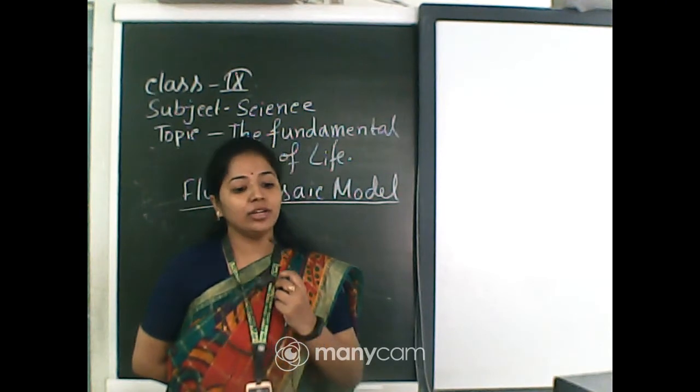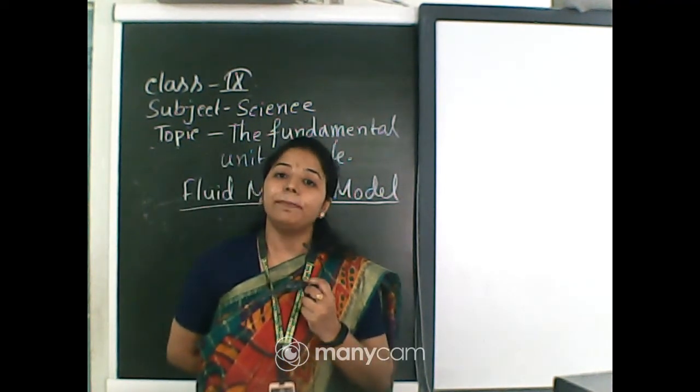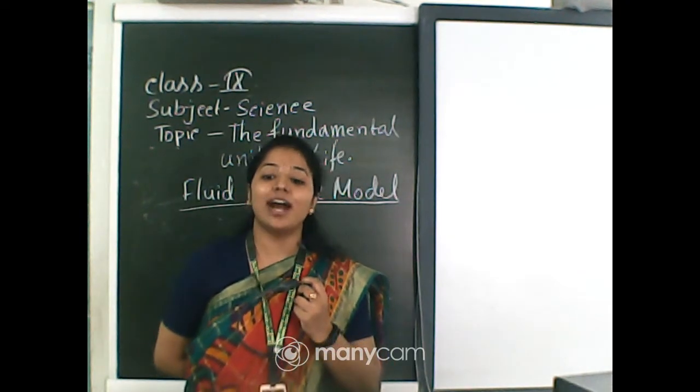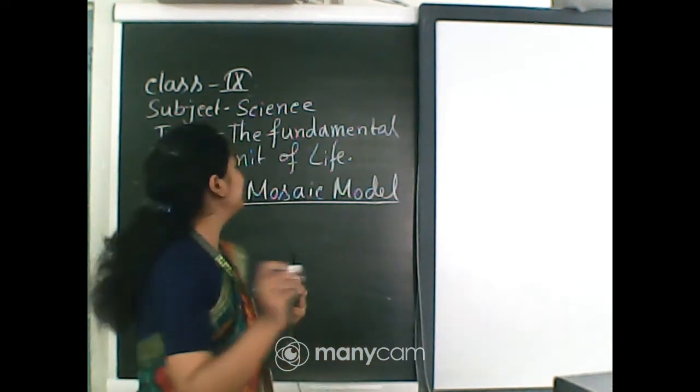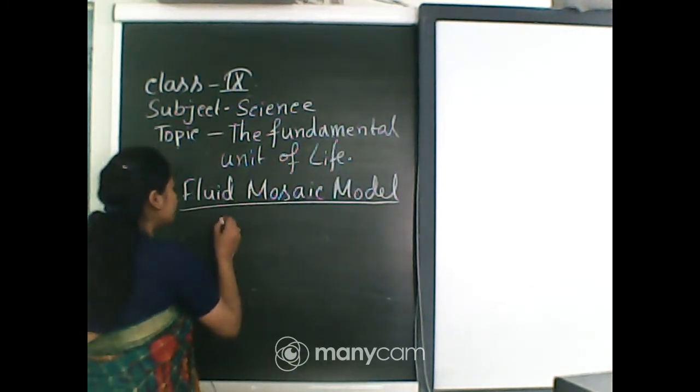According to this model, the plasma membrane comprises three components: lipids, proteins and carbohydrates.